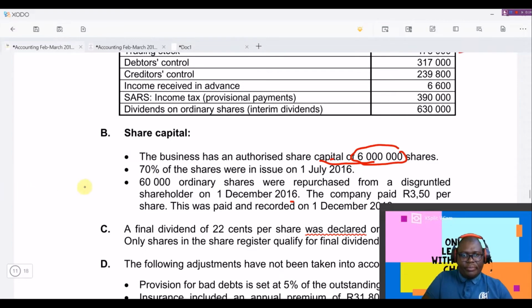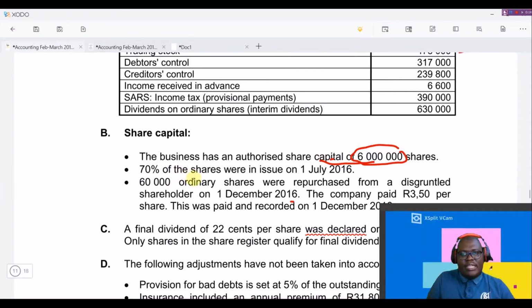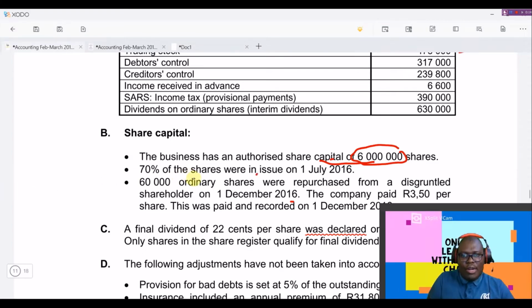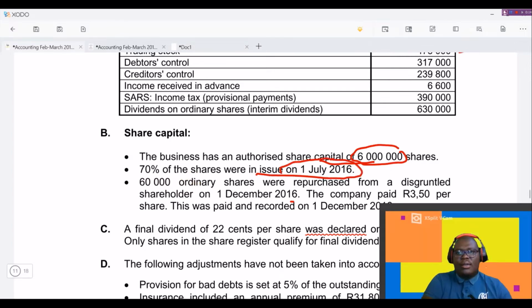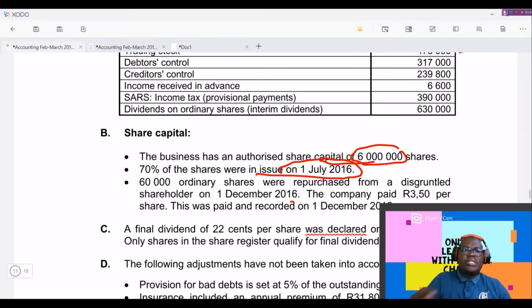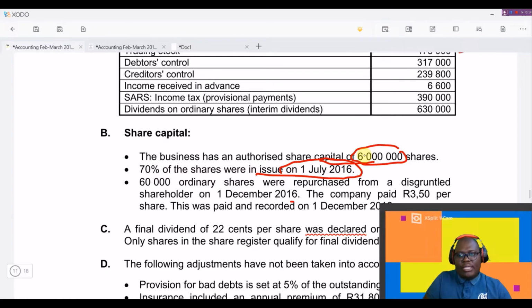And here they're saying 70% of the shares were issued on 1 July 2016. So this means that, at the beginning of the year on 1 July, they only had 70% of 6 million. Those were the only shares that were issued up to date. Okay, so we're gonna try and get 70% of 6 million.